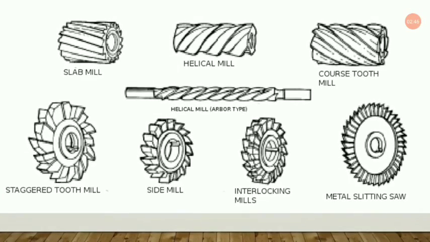Here is a very interesting slide where you will find various types of mills. First of all you will see slab milling. Look at these teeth, they are known as slab milling type. Now for helical milling cutters, this one is the helical milling cutter. Now coarse tooth, coarse means rougher tooth mill, so it looks somewhat like this. Now helical mill arbor type, looks like this one.